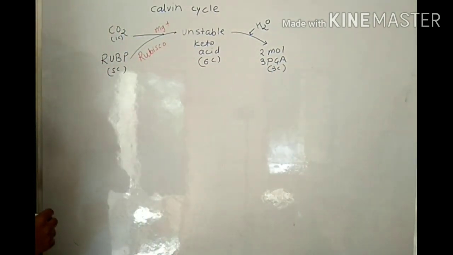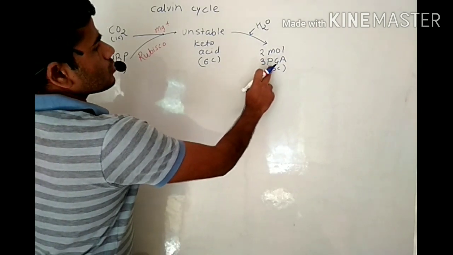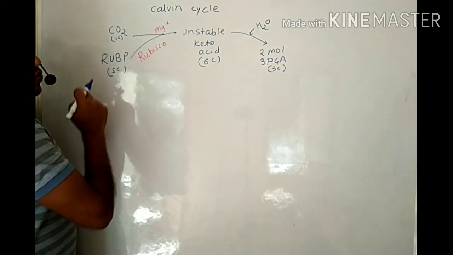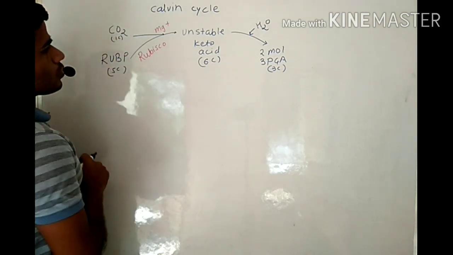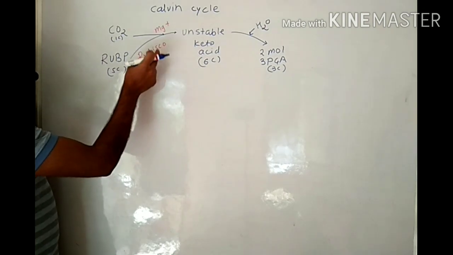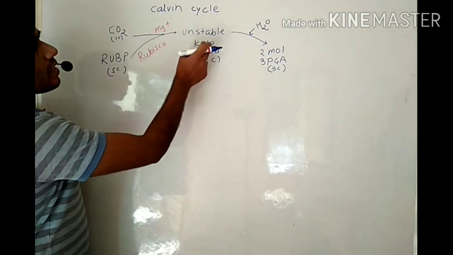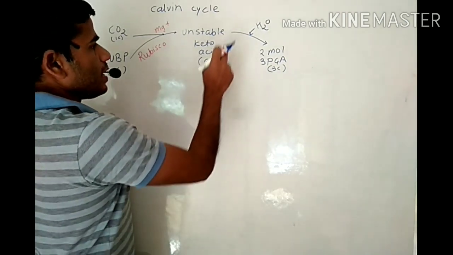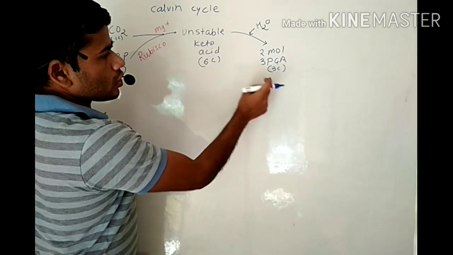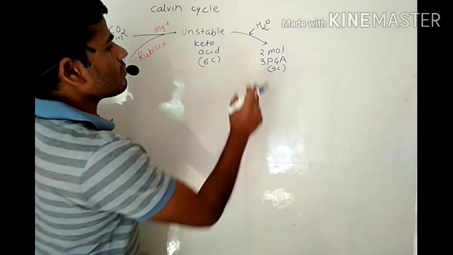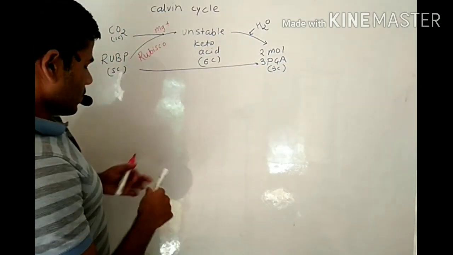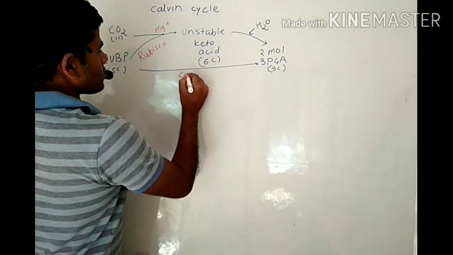Okay, here synthesis of phosphoglyceric acid from CO2 and RUBP means fixation of CO2. CO2 binds with RUBP in presence of enzyme Rubisco, then forms unstable keto acid. It undergoes immediate splitting or hydrolysis with the help of enzyme Rubisco, and it gives rise to 2 molecules of 3-phosphoglyceric acid having 3 carbons. This process or reaction is nothing but carboxylation.